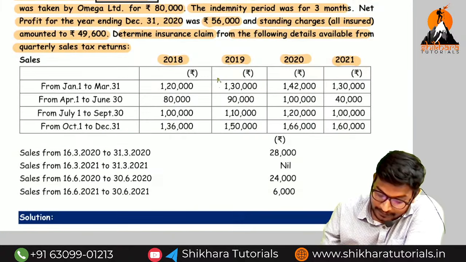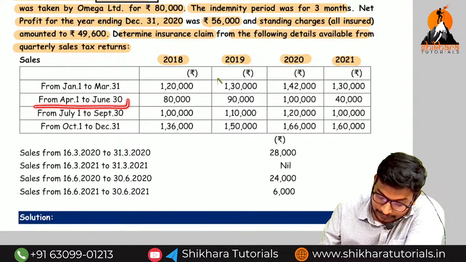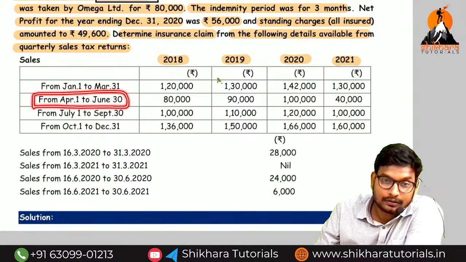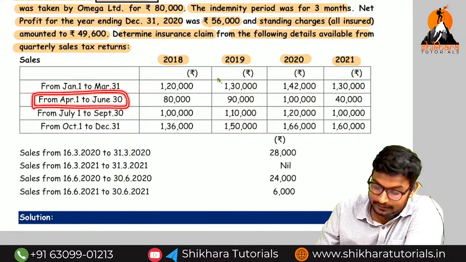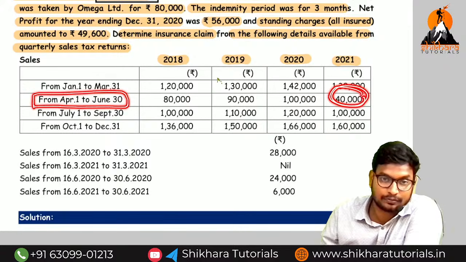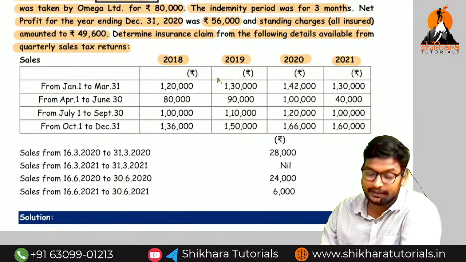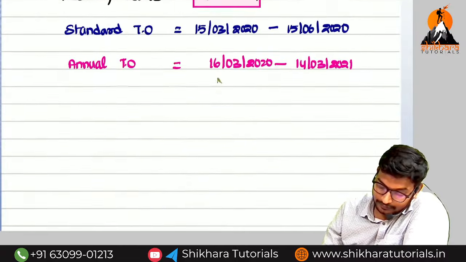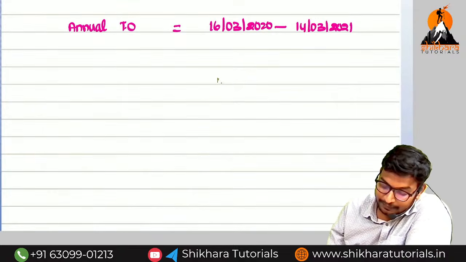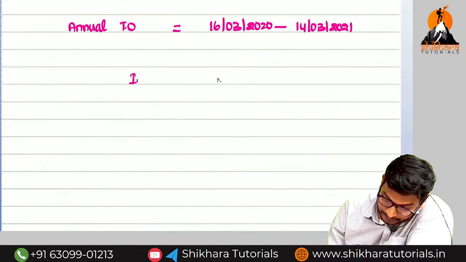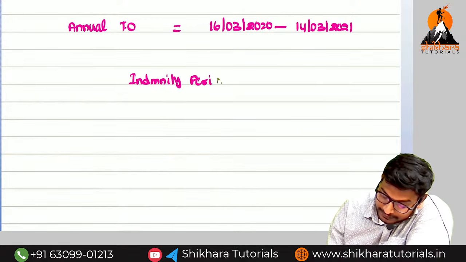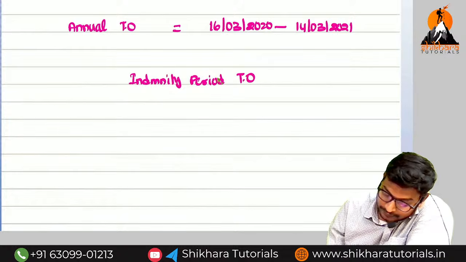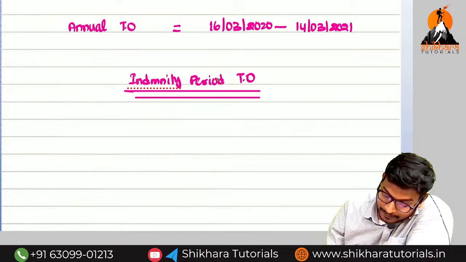That means I will take this turnover, 1st April to June 30th. What is the turnover? 40,000. Okay, sir. Now we are trying to find out the indemnity period turnover. First we have to consider where to where?